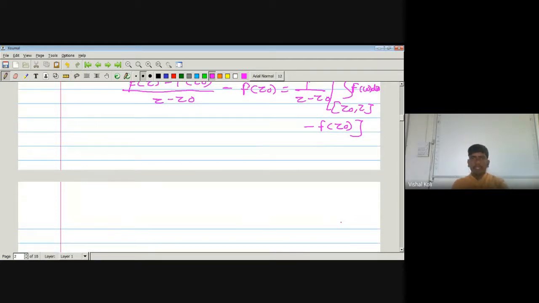So it can be written as 1 upon Z minus Z0 into the integration of f(w) minus f(Z0) dw.